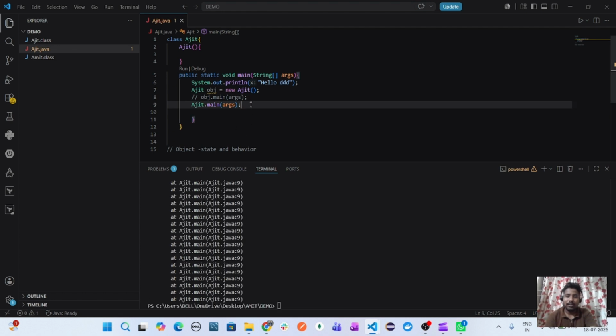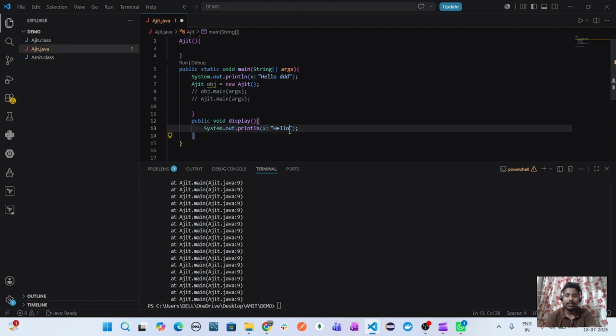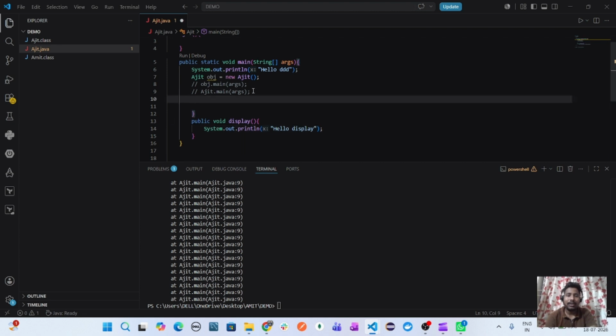But here is a question. If it is a static method, we can call it using both the object reference as well as the class name. But if I create a normal non-static method, public void display, printing hello display, can I call this method using the class name? I'll show you, Ajit.display.